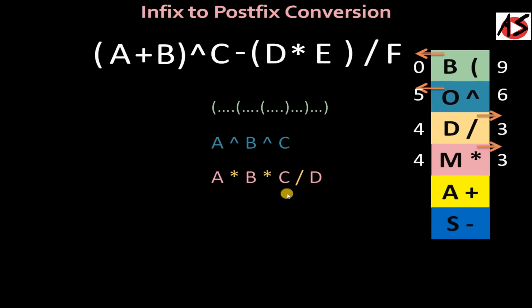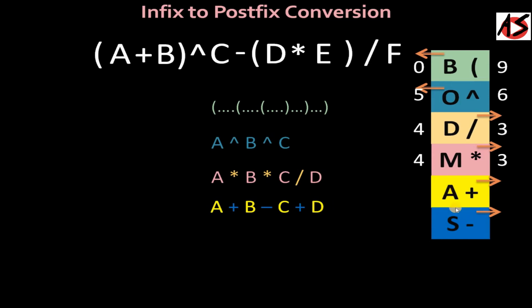Now we will talk about addition and subtraction. Its priority is also from left to right. That means the left operator has higher priority than the right operator. So in such an expression, you evaluate A plus B first, then you evaluate the subtraction, and after that you take the addition at last.